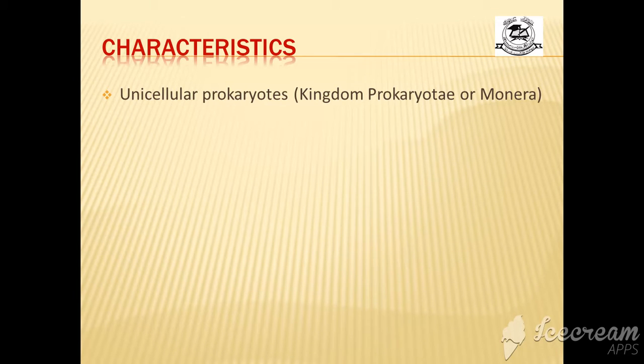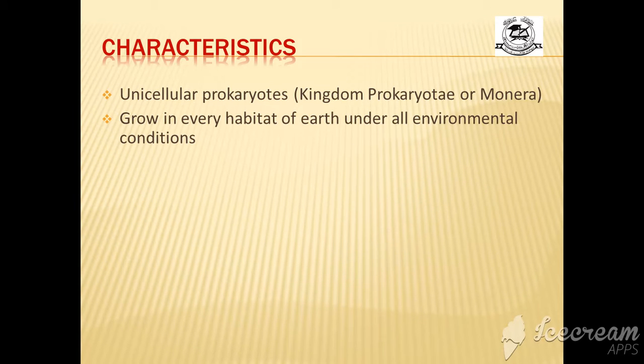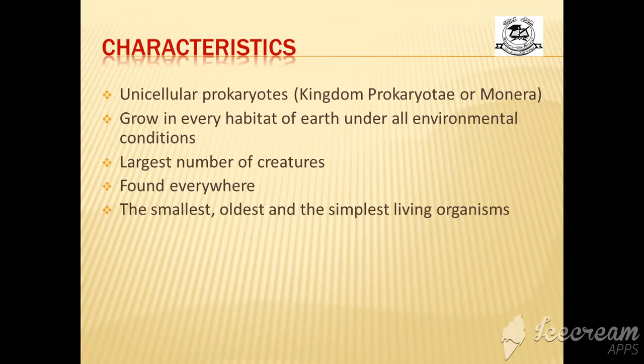As you know, in the last chapter we studied what the kingdom prokaryote includes. Kingdom Monera includes unicellular prokaryotes. So bacteria are unicellular prokaryotes. Do you know what is the meaning of prokaryotes? Prokaryotes are the organisms that don't have a true nucleus, means they have nuclear material but without a nuclear membrane. They grow everywhere. They grow in every habitat of Earth under all environmental conditions. They are the largest number of creatures. They are found everywhere. They are the smallest, oldest and the simplest living organisms.